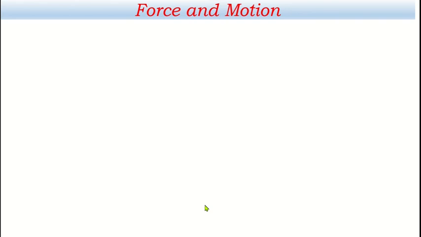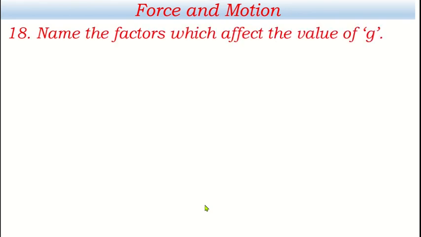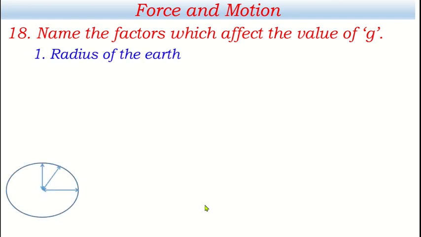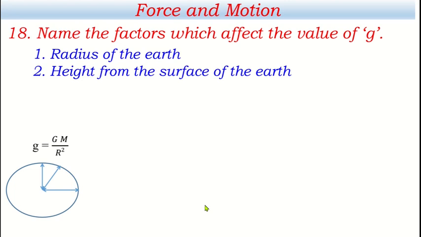Now let's have another question. Name the factors which affect the value of g. The first factor, radius of the earth. This is earth, its radius is different in different places. Looking at this diagram, you can understand clearly. And if you have to calculate acceleration due to gravity on the surface of the earth, you can use this equation.